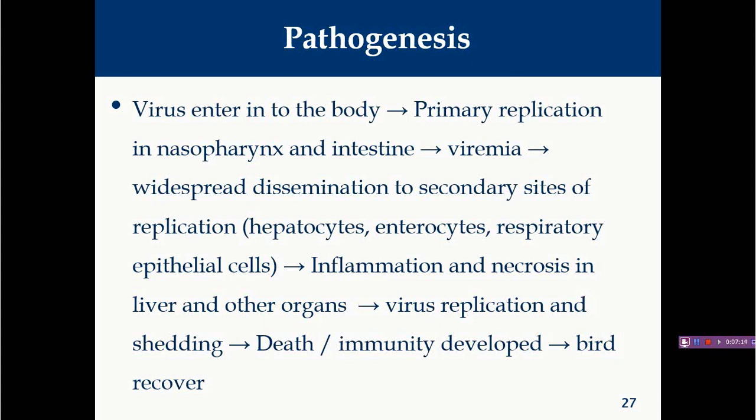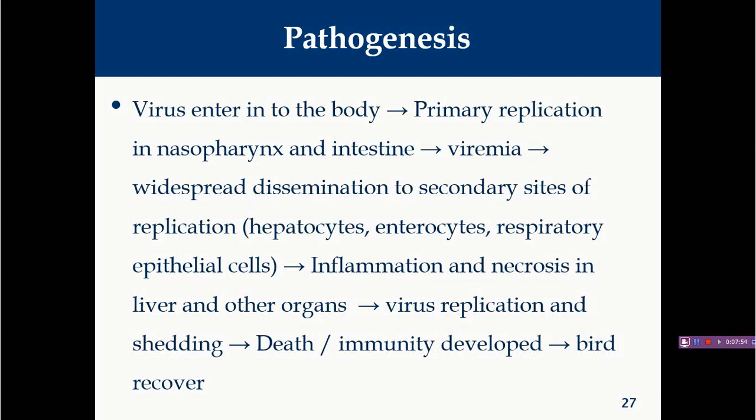into different parts of the body, like the primary sites: hepatocytes, enterocytes, and the respiratory epithelial cells. And this virus will again replicate in those sites. When the virus replicates, it induces inflammation and necrotic changes where it replicates, right? So due to the virus replication, you will find necrosis in hepatocytes, enterocytes, and respiratory epithelial cells, and they probably also damage blood vessels. So ultimately you will also find hemorrhages.